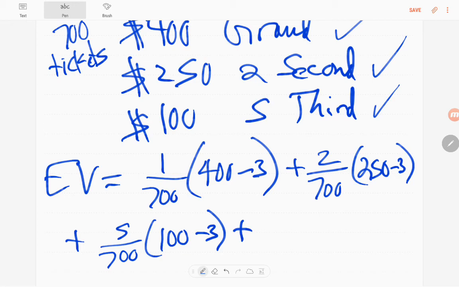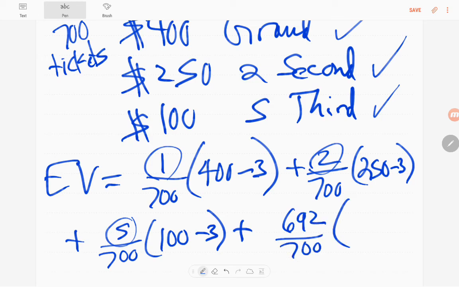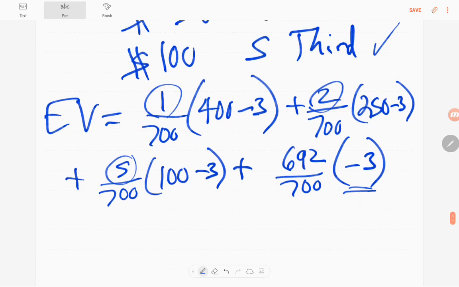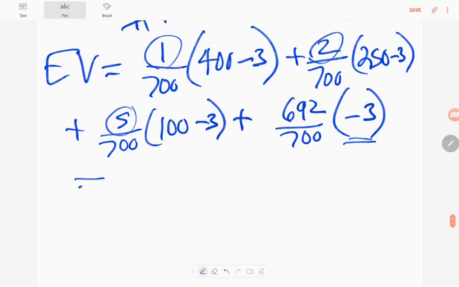So how many winners are there? 5 plus 2 plus 1, it looks like 8. That means there are 692 losing tickets out of 700. And that means you just lose your $3. You don't win anything. So you can think of that as 0 minus 3 if you want to. So a little complicated to put all that into a calculator, but just use parentheses. Give me a second and I'll do it.